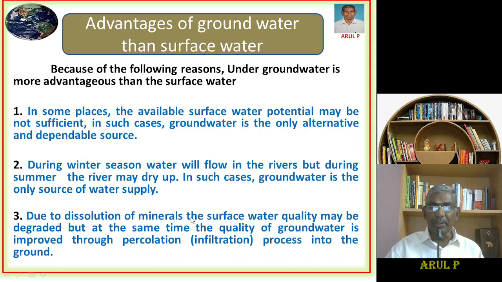That is, the surface water is not pure and it is not filtered naturally. But in the case of underground water, due to percolation and infiltration through fine sand and silt material, the water is easily naturally filtered. So the underground water is more safe and pure than the surface water.